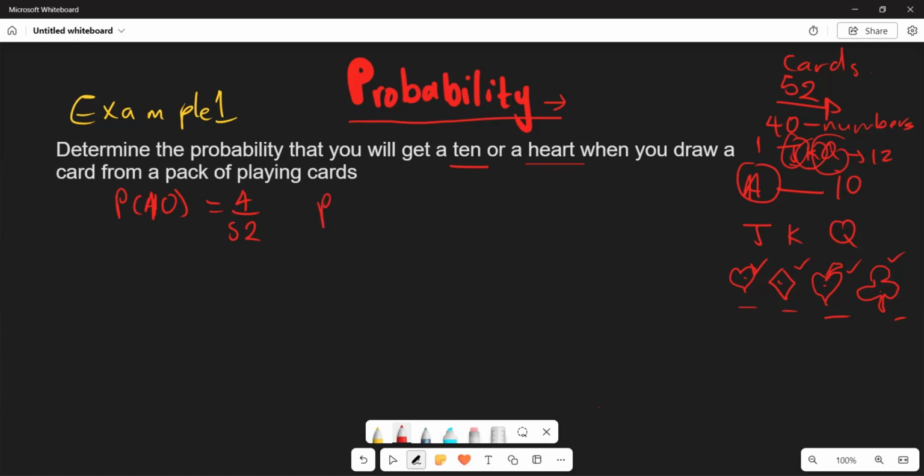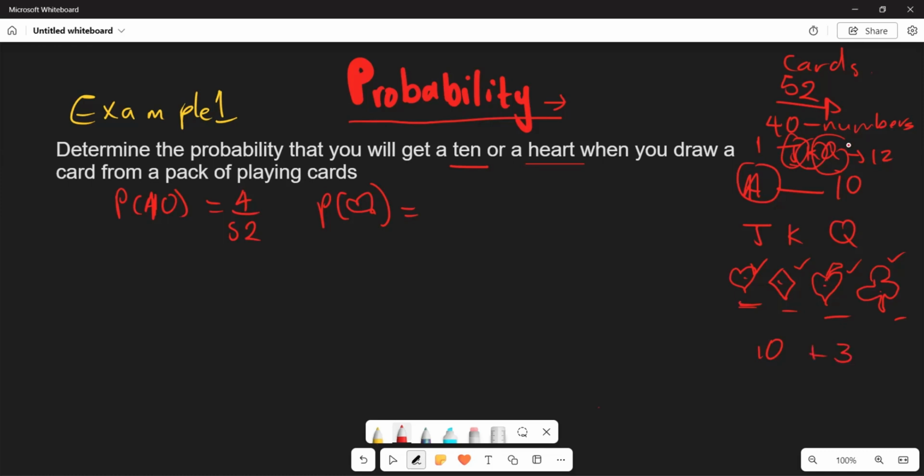Now, if they also want you to determine the probability of a heart, how many cards are going to have the heart? From numbers, from ace up until number 10, all of them have a heart, which means you have 10 from the number side, and from your J, K, Queen, all 3 of them also have your heart.